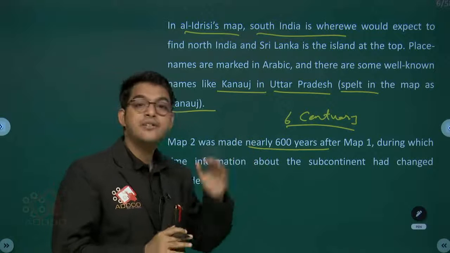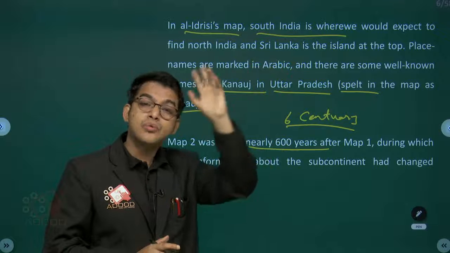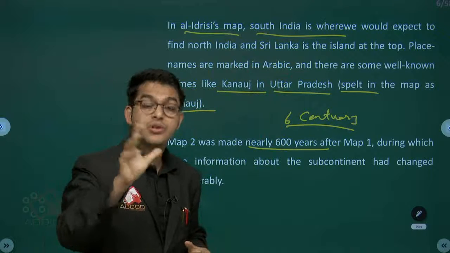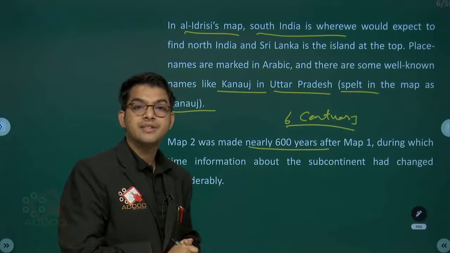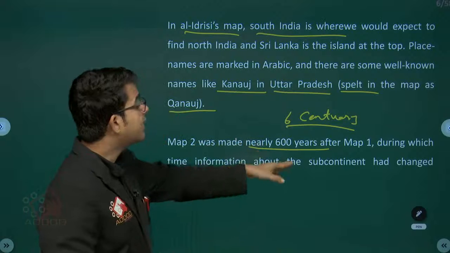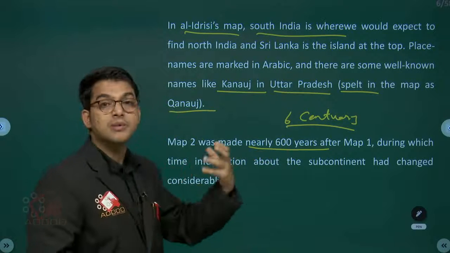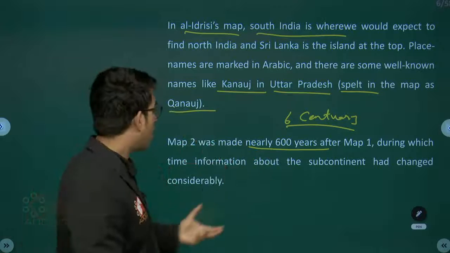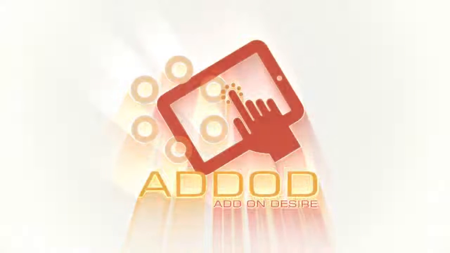Go to that time and find out what the changes were in your village, your town, your society, and how much it had changed in just 4 or 5 years. You will find some changes, certainly. So after map 1, information about the subcontinent had clearly and considerably changed.